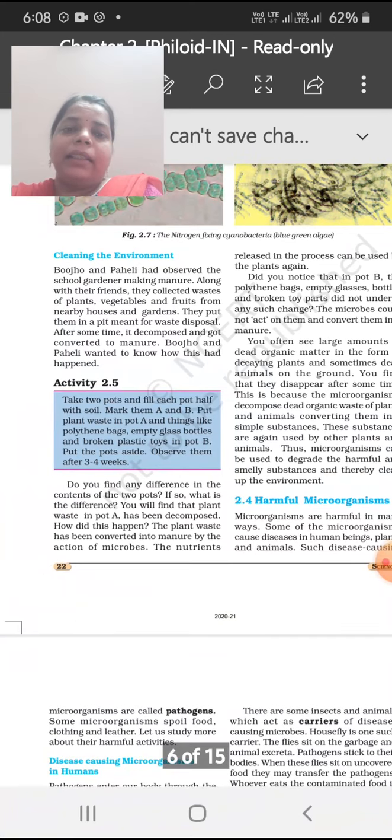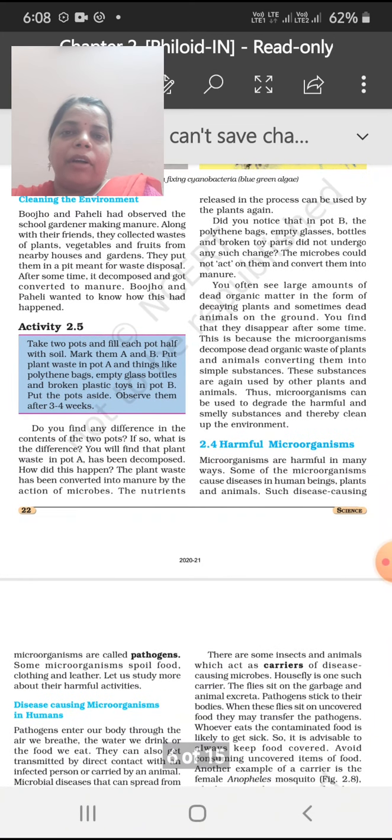But all these microorganisms are not good for us. Some are very harmful. So let us see what these harmful microorganisms are. Obviously, some microorganisms are disease causing, and they are also known as pathogens. They not only spoil the food, but they are also involved in disease. So they cause disease, and they are very harmful for us.